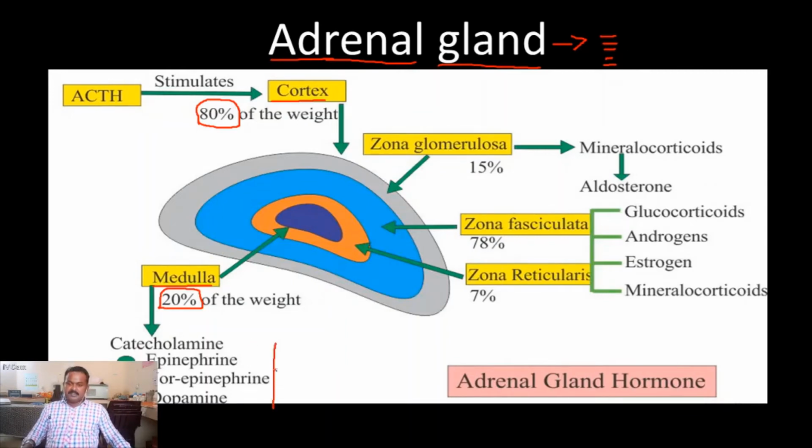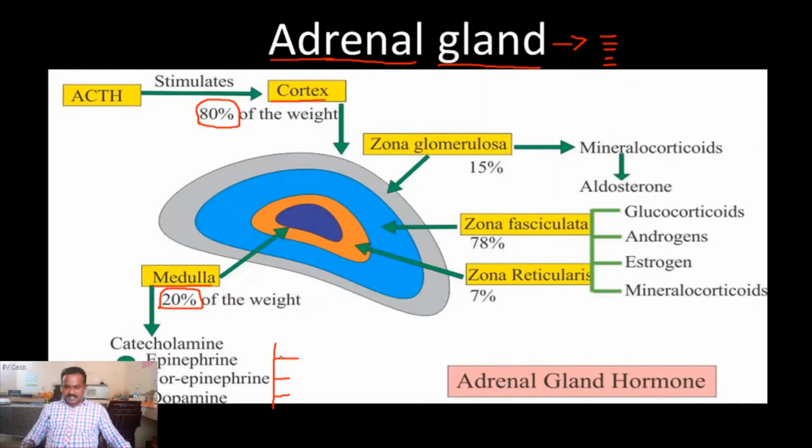Adrenal medullary hormones are epinephrine, norepinephrine, and dopamine. These hormones are involved in some endocrine functions. Endocrine function means the hormone is produced from the gland, transported in the blood, and finally binds to another organ and performs functions. That is called endocrine hormones.